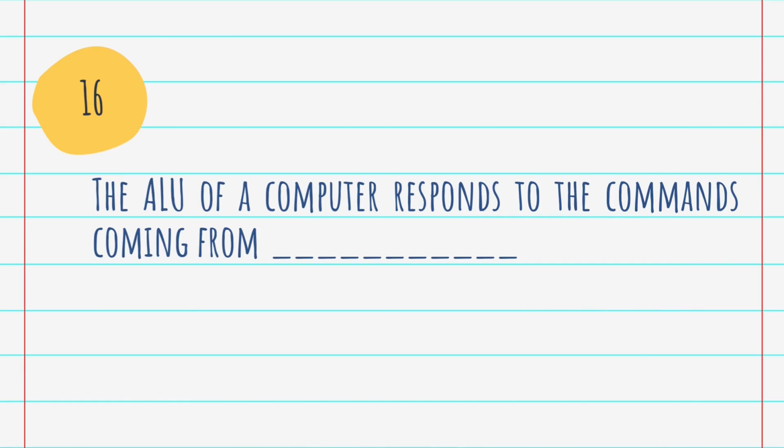Question number 16. The ALU of a computer responds to the command coming from control section. Actually, the processor contains three sections: arithmetic logic unit, control unit, and registers. ALU is basically a digital circuit used to perform arithmetic and logic operations. It represents the fundamental building block of the central processing unit of a computer.